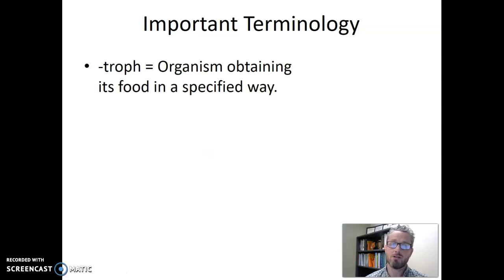So we're going to talk about a bunch of words that end in troph or trophic, right? So troph is just a way of ending a word to communicate that this word defines how an organism obtains its food. So what is the specific way that this organism obtains its food? Now that terminology around food is a little bit weird because I think we need to expand our understanding of what food might be for different kinds of organisms. So let's think about that really quickly, and then we'll talk about a few more words.